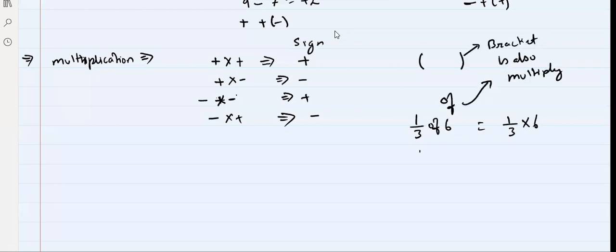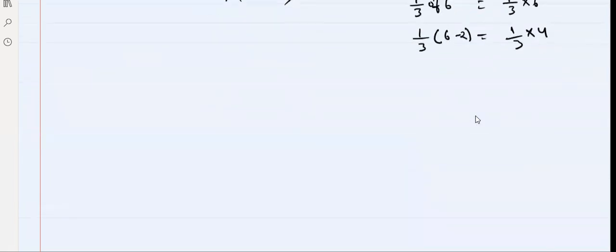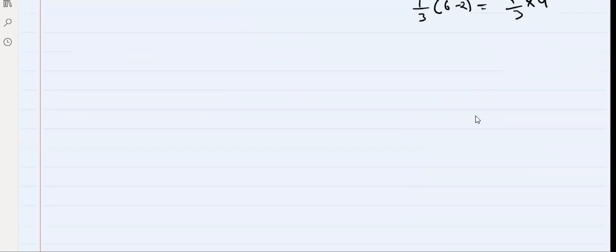Or 1 by 3 bracket 6 minus 2 will mean 1 by 3 into, now 6 minus 2 is 4, 4. Got it? Right, everyone? Agree?